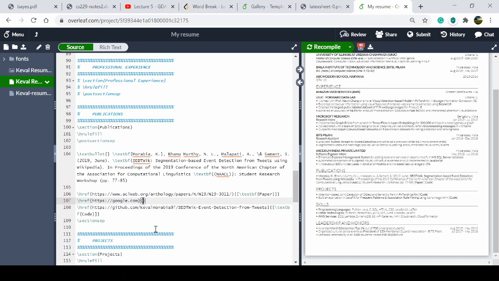If you just compile it, your link will appear as the name of the code. So you want to give some name, like home page. If you want to write it in boldface, that is your choice, but like home page. So just compile here.